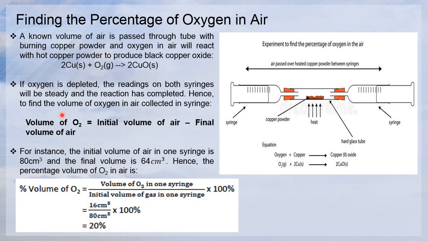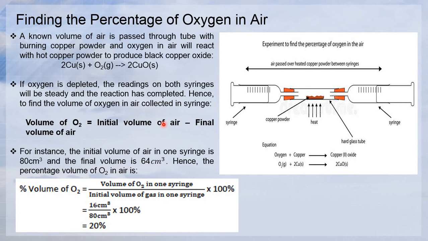Therefore, to find the volume of oxygen in air collected in the syringe, you have this formula: volume of oxygen equals initial volume of air minus final volume of air. For example, the initial volume of air in one syringe is 80 cm cube and the final volume is 64.